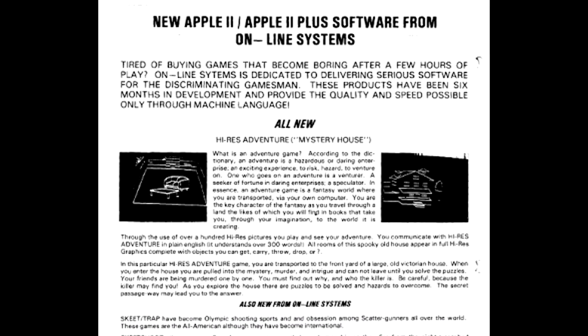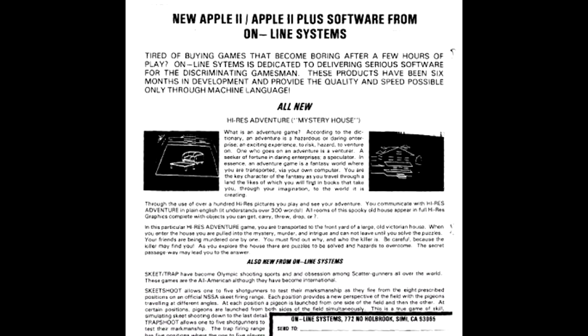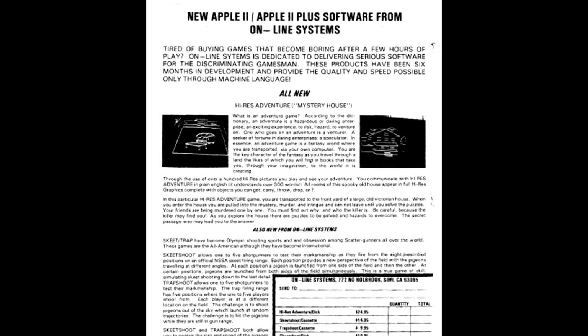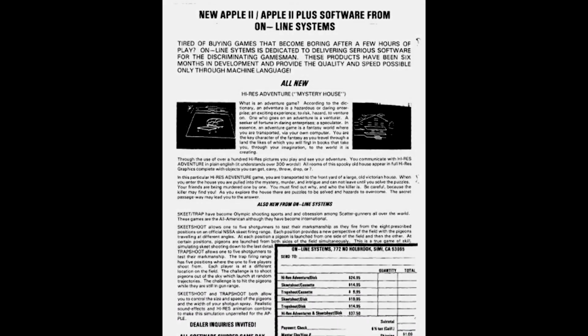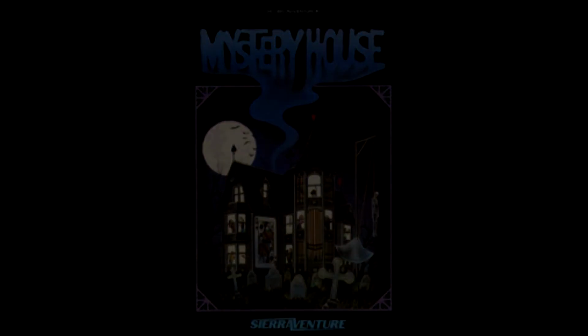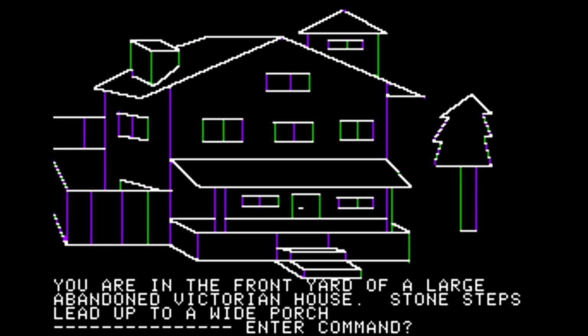When the game was released, it sold well for the time. Through mail order, the game sold over 10,000 copies. That was enough to warrant a re-release in 1982, which sold 80,000 copies. This made Mystery House one of the best-selling computer games of the time. The game is sometimes credited as being the first graphical adventure game and one of the first horror games, though these terms are often disputed.